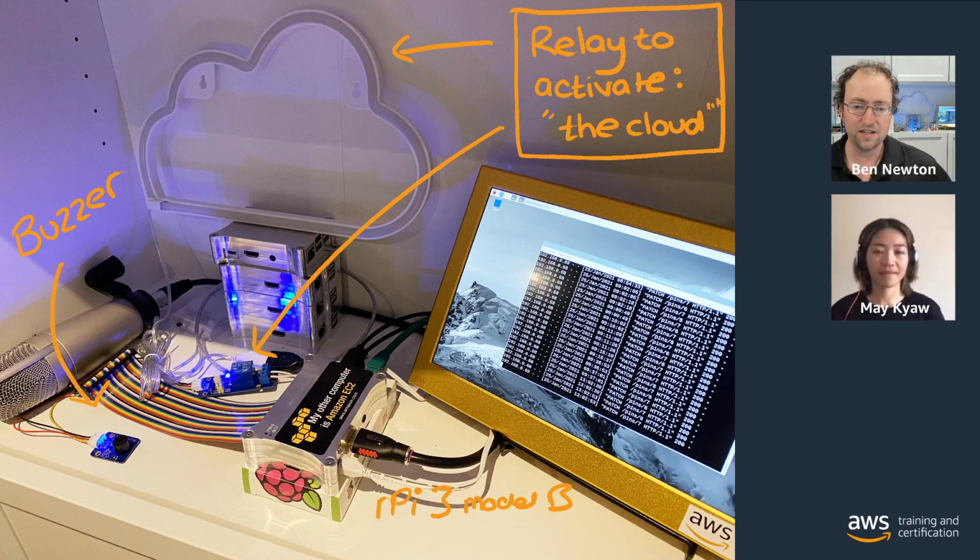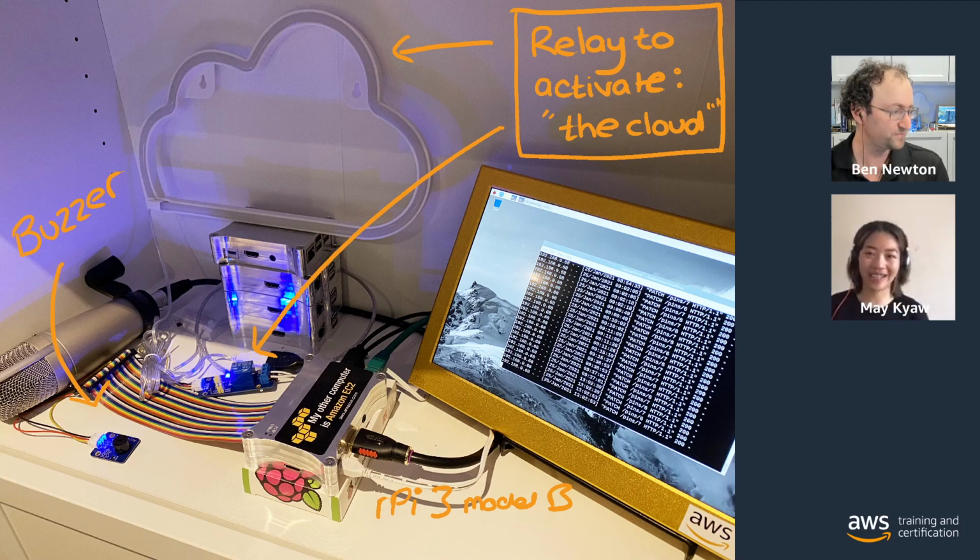But the challenge itself is we're going to be asking you a question, in a competition to see who answers the question most quickly. It's going to trigger off an API call, which is going to set off an annoying buzzer here on the back end. So you can really annoy me by setting this buzzer off. It's quite loud. And is it going to light up? Do you have to activate the cloud?